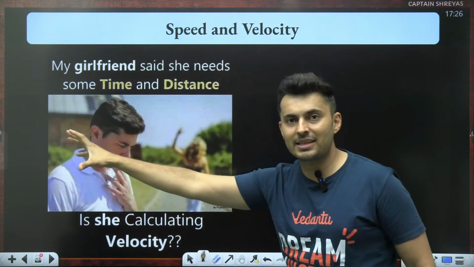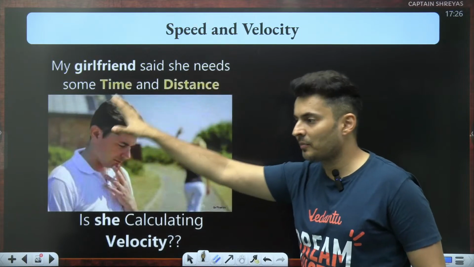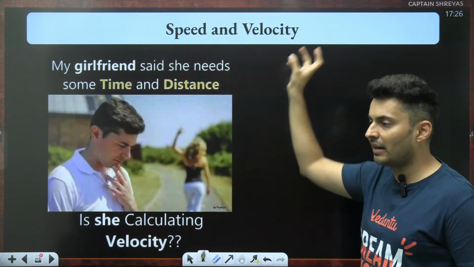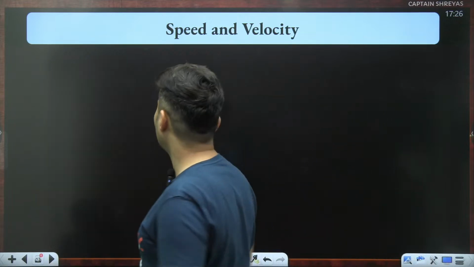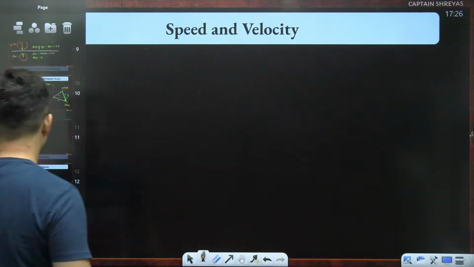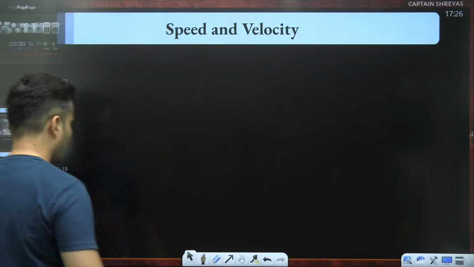Just like distance was scalar, speed is also scalar. Just like displacement was vector, velocity is also vector. That's all. So let's learn about that. Let me just create duplicates over here.